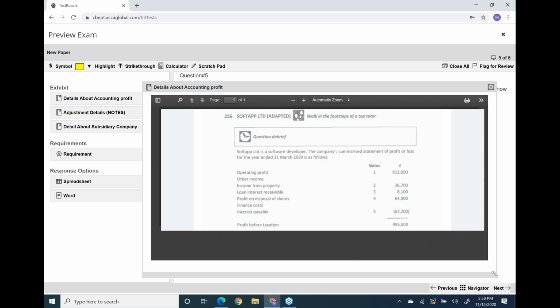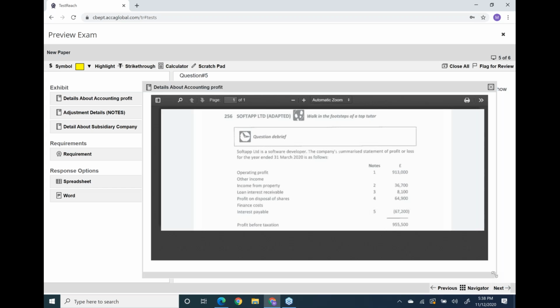Your year end is 31st March 2020. It's a complete year, so your accounting period is exactly 12 months.